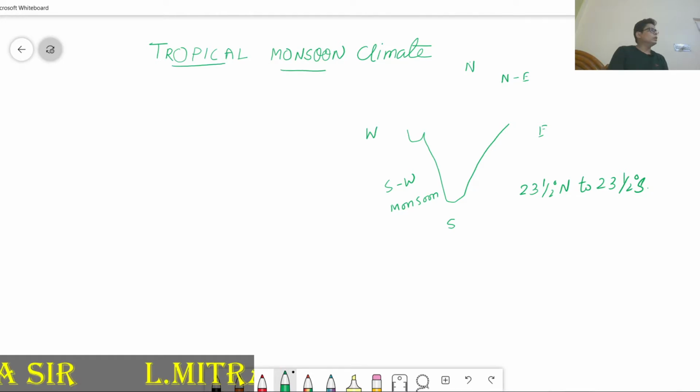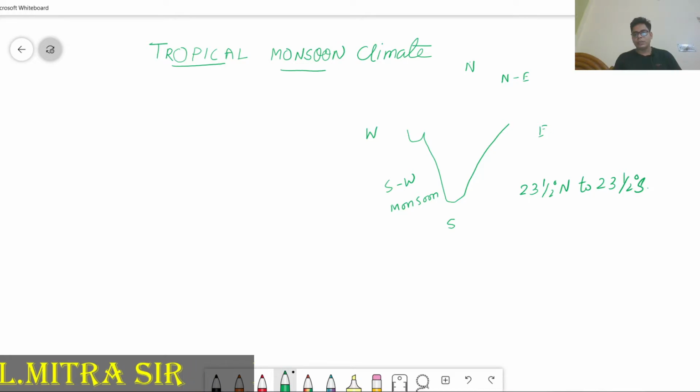Then comes another thing, what is the location of that area. If we discuss it, we can easily understand the area. The location is the offshore area, where the sea and land are mixed. Region wise, it is the coastal area of Southeast Asia: India, Myanmar, Bangladesh, Indonesia, and we can discuss South China and the Philippines.